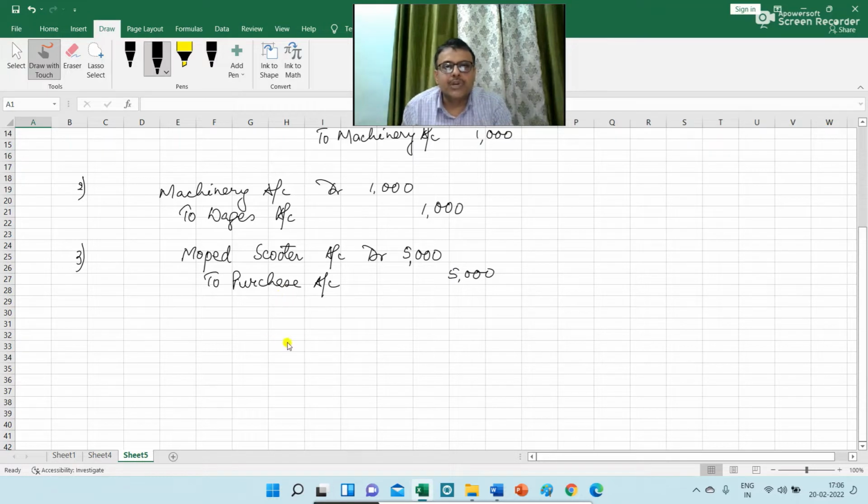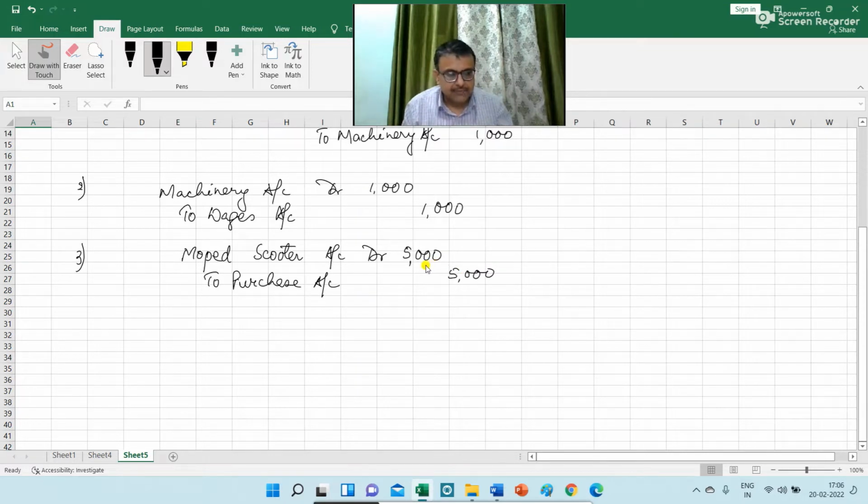So we are going to reduce 5,000 from purchase, which is given in the trial balance, and the purchase amount which is given in the trial balance is rupees 1,80,000. So we are going to reduce this amount of 5,000 from the amount of purchase, and the moped scooter will be debited by 5,000. So this amount will be shown on the asset side.